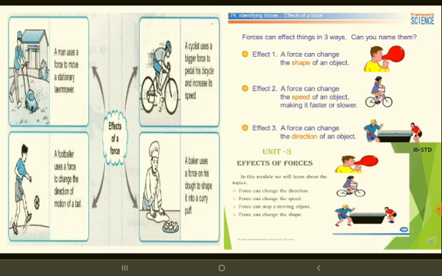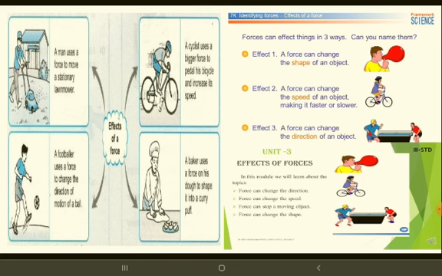A force can also make a moving object move faster. Yes, if you push the ball forcefully, it is going to go fast. A force can stop a moving object. Yes, force can stop a moving object also. While playing cricket, if someone hits the ball and you catch it, you have to stop the ball. That is also done by force.